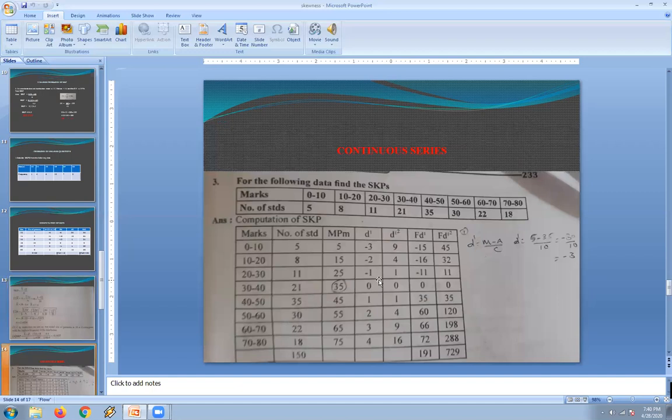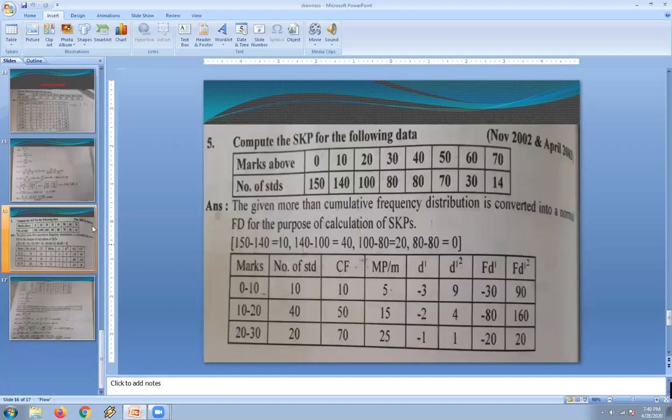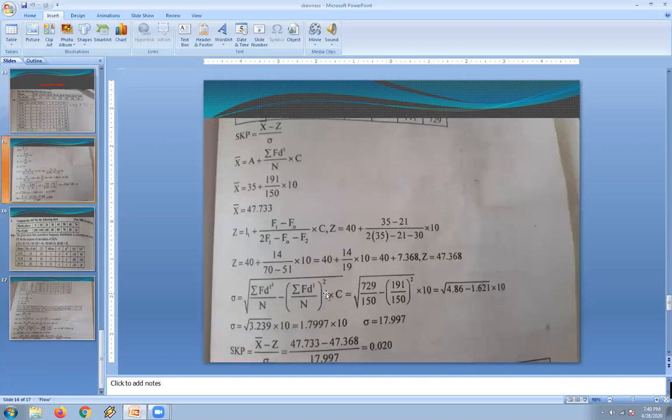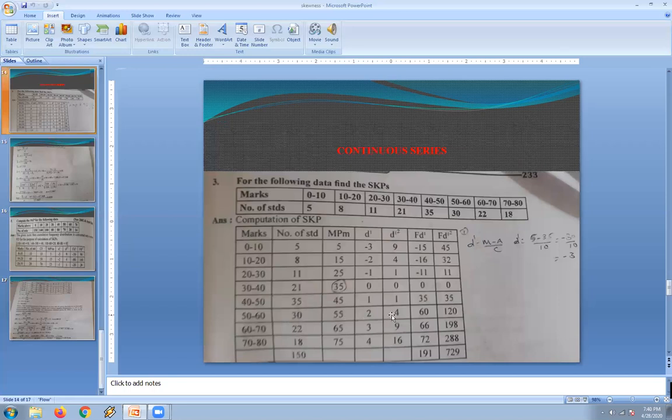Let us then see one more question, how to calculate in the continuous series. In the continuous series, we know one column will be the class interval, another will be the number of students. Again, in the same manner as we used to calculate the averages, we can calculate. Now in this question, we can see very clearly that it is a continuous series.